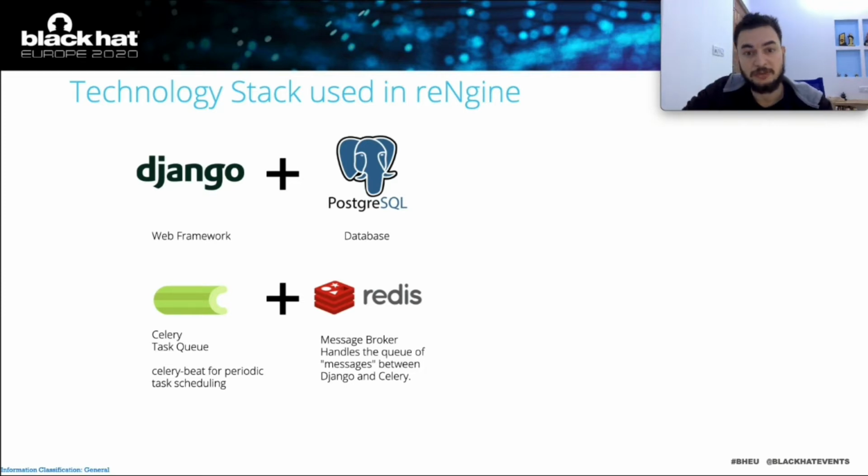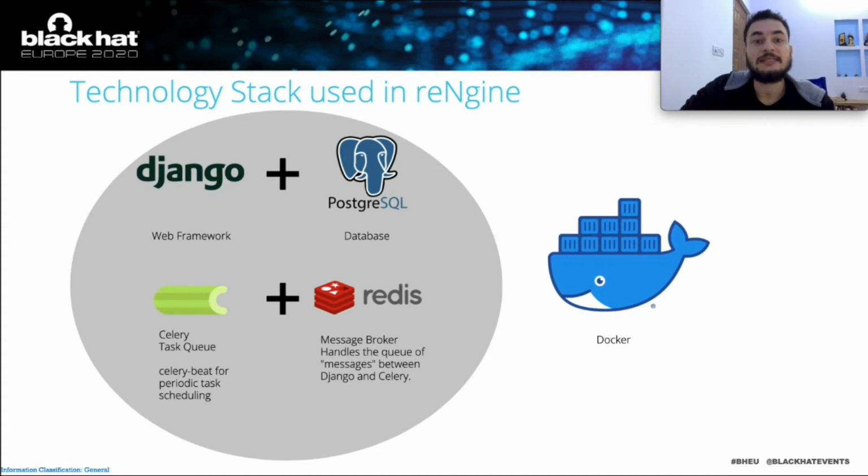That's a long pending due. Then we use Celery as a task queue, and we use Celery Beat for database-backed periodic task scheduling as well. And also we use Redis as the message broker that handles the messages between Django and Celery. And this entire thing is containerized by Docker.